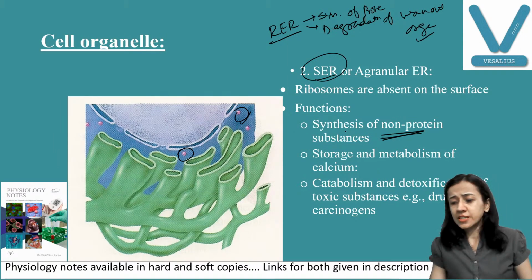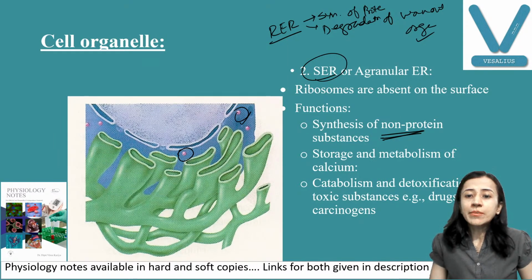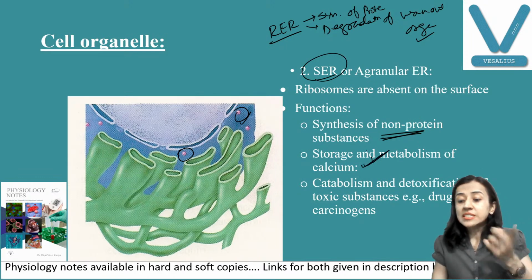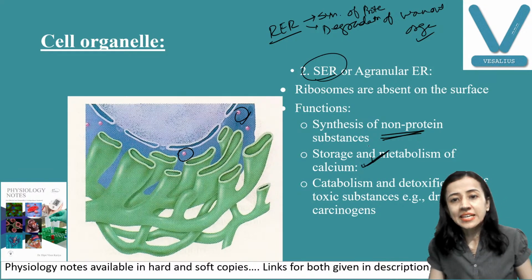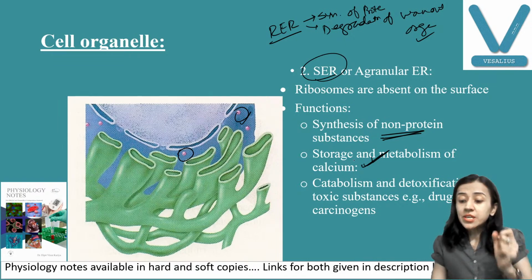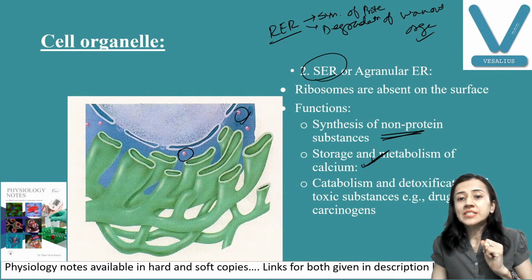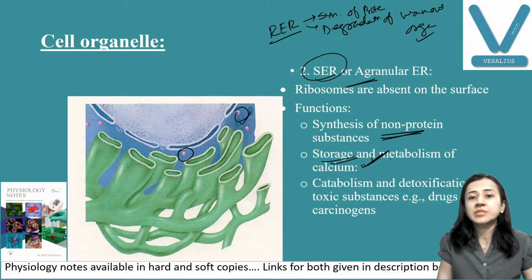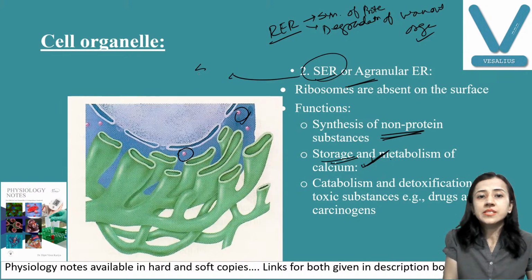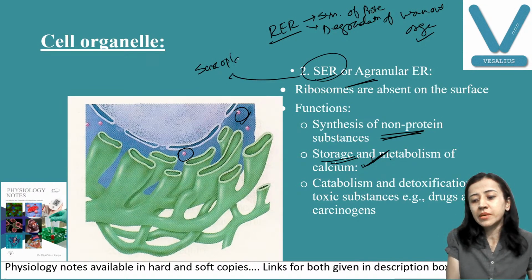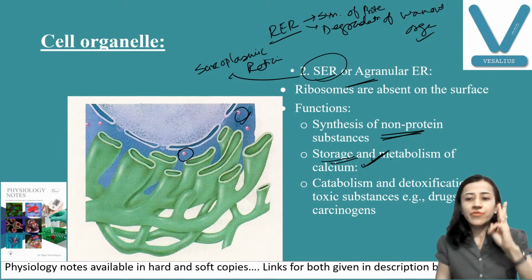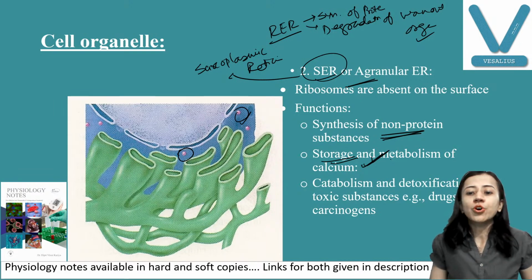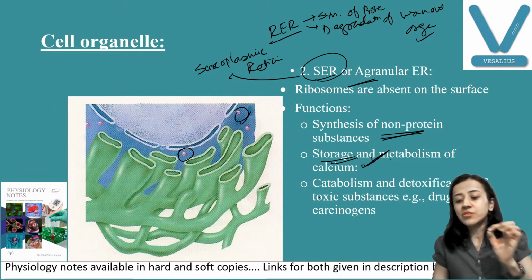Then the next function is storage and metabolism of calcium. Very, very important function in the skeletal muscle. In the skeletal muscle, calcium ion is very important. So this calcium ion is stored and metabolized in smooth endoplasmic reticulum. In the skeletal muscle, smooth endoplasmic reticulum is known as sarcoplasmic reticulum. Remember this thing, sarcoplasmic reticulum. And the third function, catabolism and detoxification of toxic substances like drugs and carcinogens.